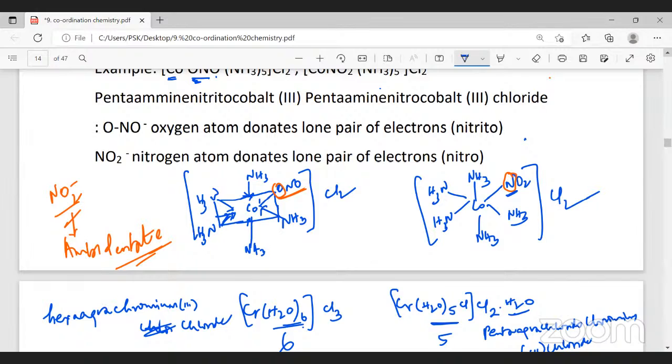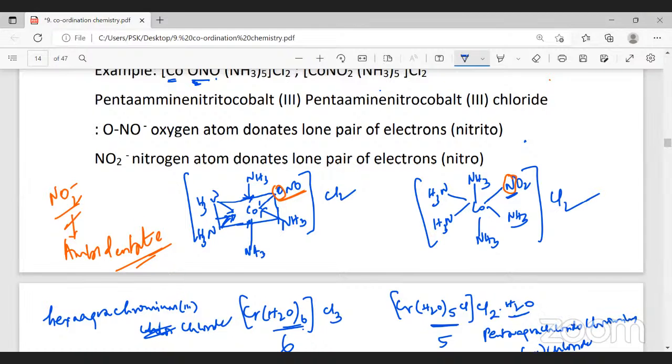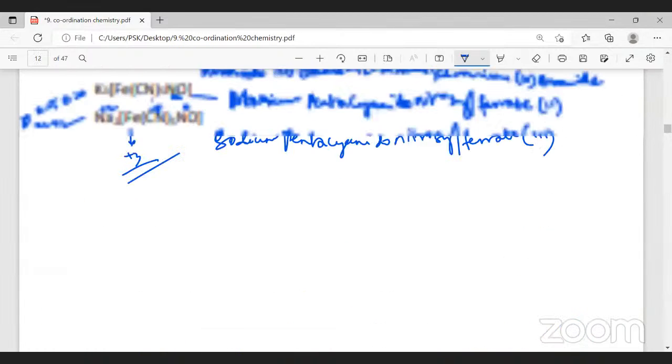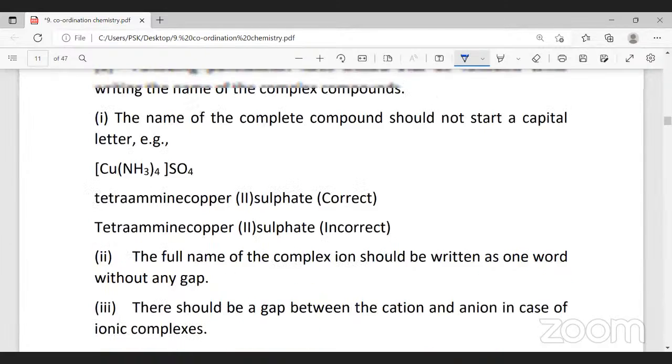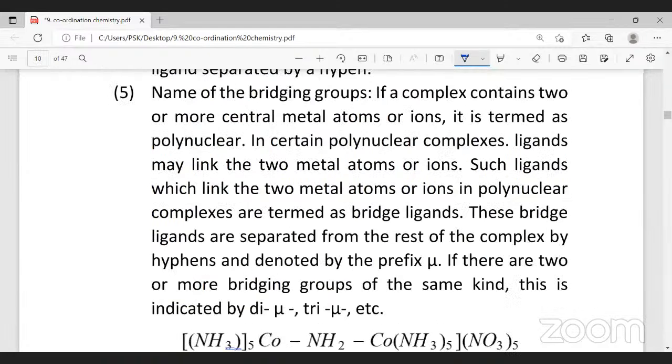Sir, once again, let us glance at the rules for IUPAC naming of coordination compounds. I have not typed it. Okay, we'll see if it's there. I don't know whether we have it. Yeah, see, so many rules were there.